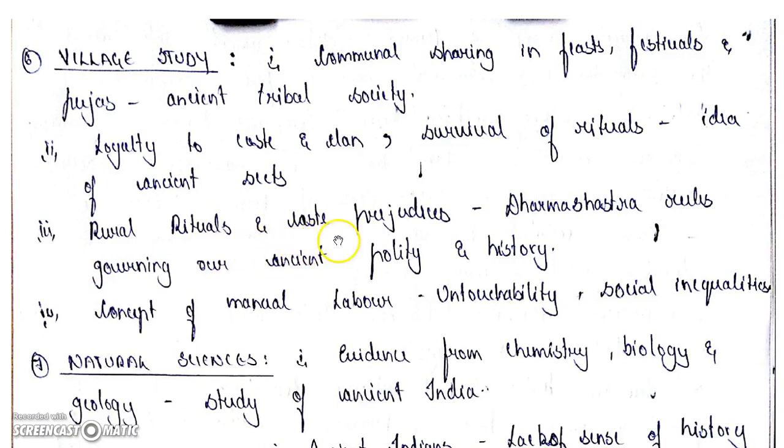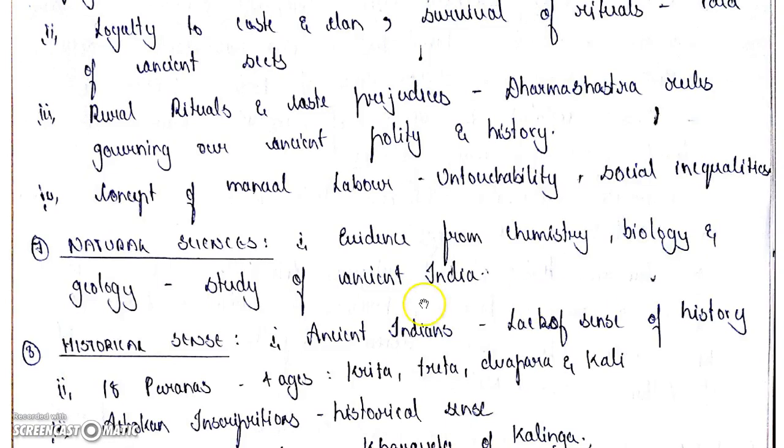The rural rituals and the caste prejudices, and the Dharma Shastra rules, also give the idea of our governing and ancient polity, and help us to know our history. Also the concept of manual labor, untouchability, and social inequalities, which were there till today or till the post-independence time. So this also helps us to know about the ancient history. This is also one of the resources.